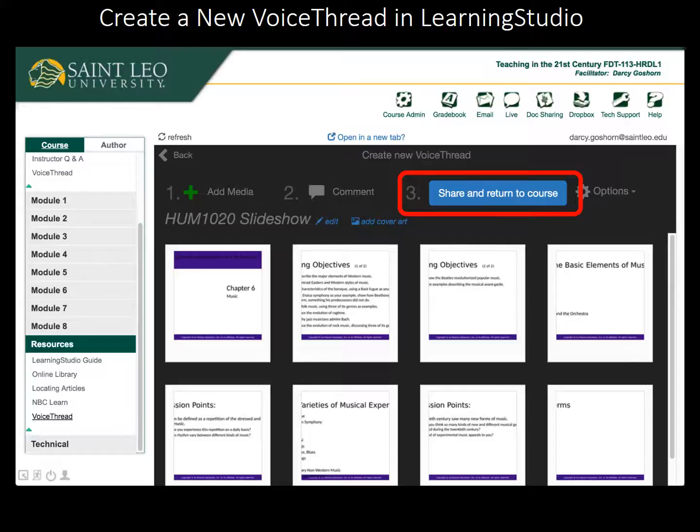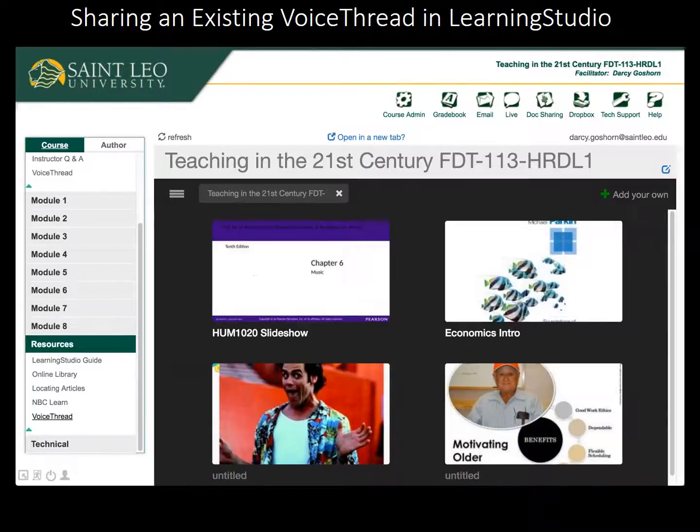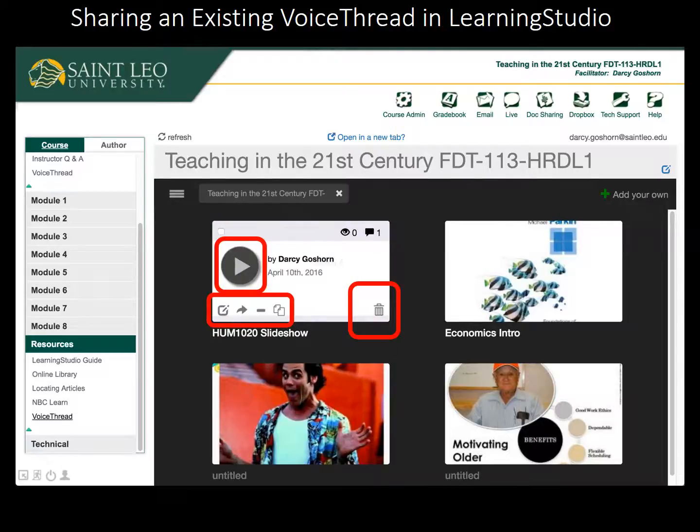Once you're done editing and adding initial comments, click the Share and Return to Course button at the top. This saves your VoiceThread and shares it with the current class. People enrolled in the current class who click on the VoiceThread tool will be able to view the VoiceThread now. Notice the VoiceThread that we just created was added to the dashboard. You can hover your cursor over the VoiceThread thumbnail in order to play it or perform other functions.